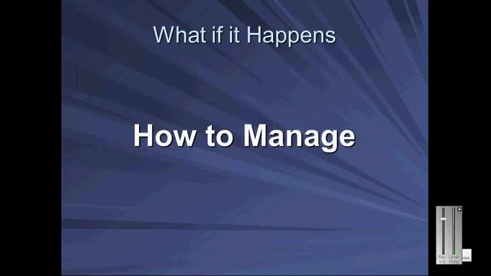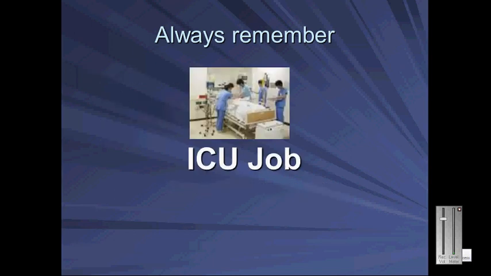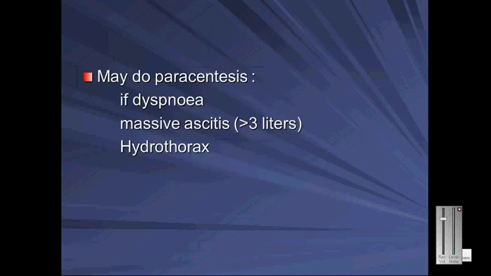What if it happens? How to manage? Always remember investigations: hematocrit, liver functions, creatinine. Fluid monitoring. Always remember echo. May do paracentesis if dyspnea, massive ascites greater than 3 liters, or hydrothorax.